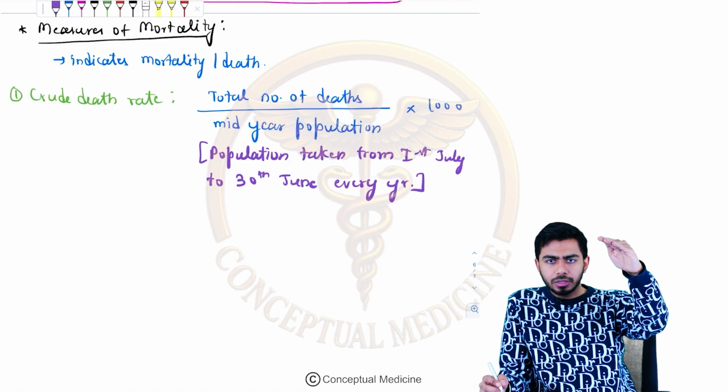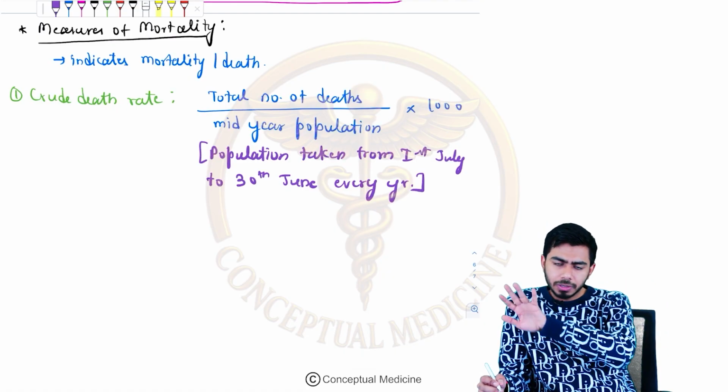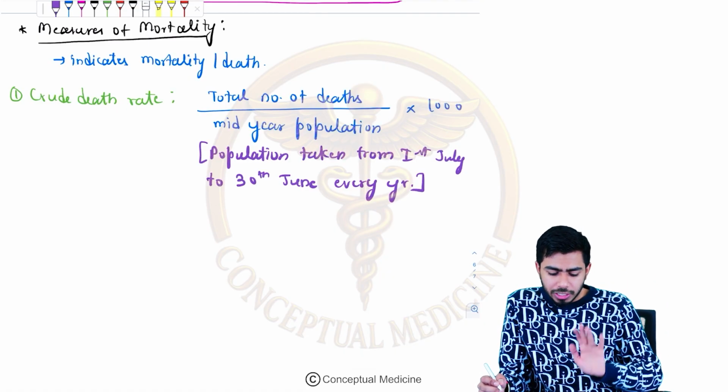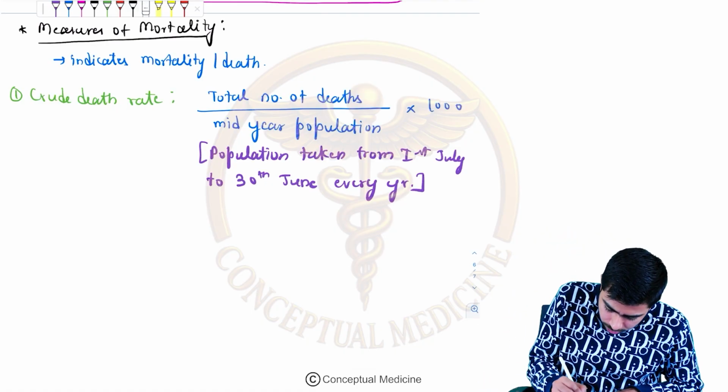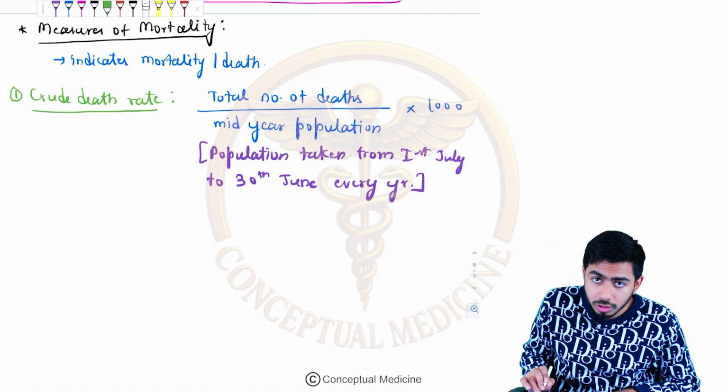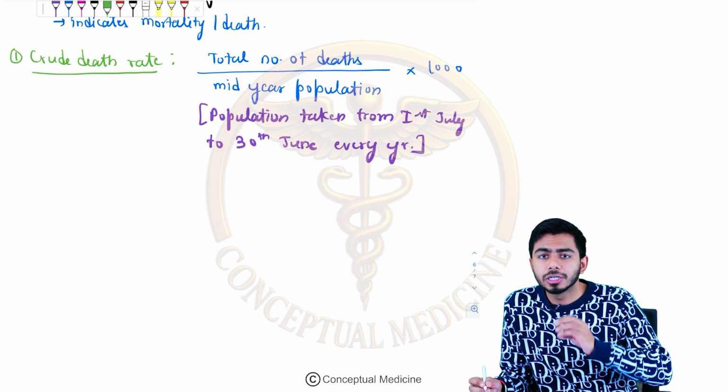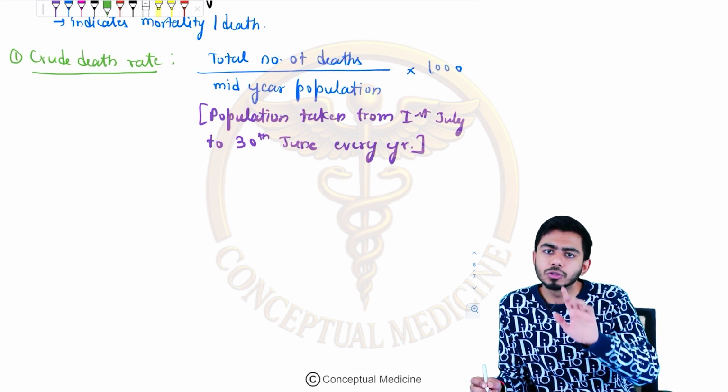So total number of deaths by mid-year population multiplied by 1000, that would be your crude death rate. Already this was your MCQ. And what is the mid-year population, from which date does it start? 1st of July, that is also your MCQ.